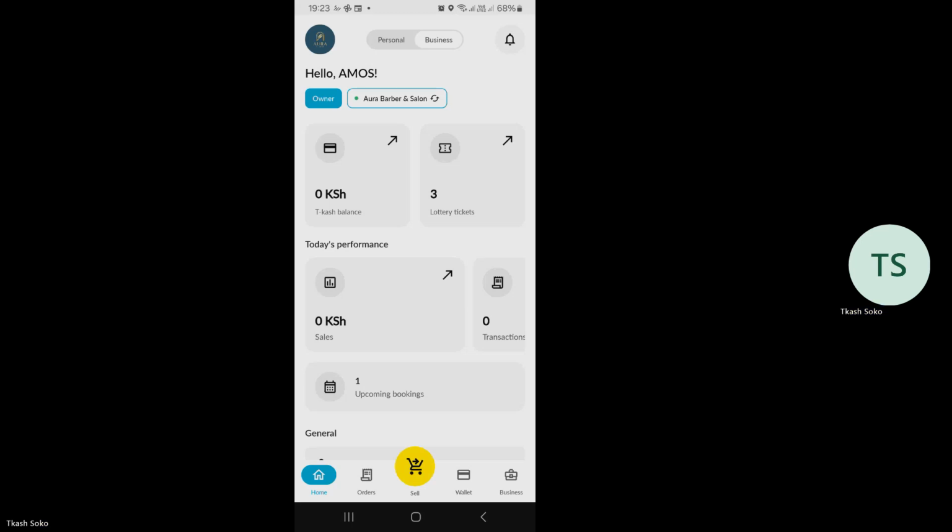So remember, this is the platform that is coming to actually help us as business people take our businesses digital. What do I mean? Like, this application is coming to make your business go digital. You will be trading digitally, and that is all about the online orders and bookings.